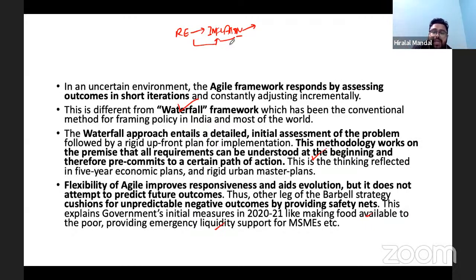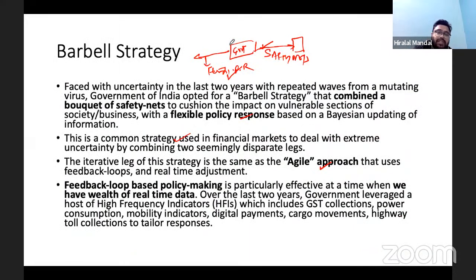So what is the barbell strategy? This is what the barbell strategy is. On the one hand, you take the fiscal flexible policy response. There you can see the coordination between the fiscal policy and the monetary policy. The government of India is going for the Atmanirbhar package, for higher capital expenditure, and has taken measured steps to build the future, PLI schemes and so much.